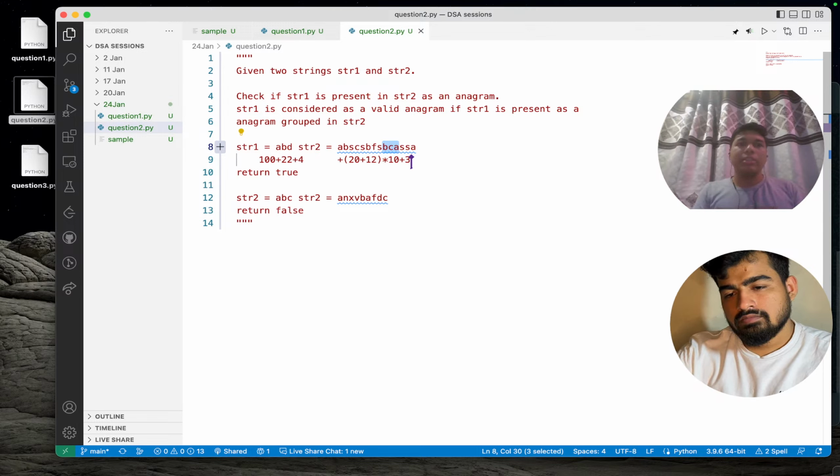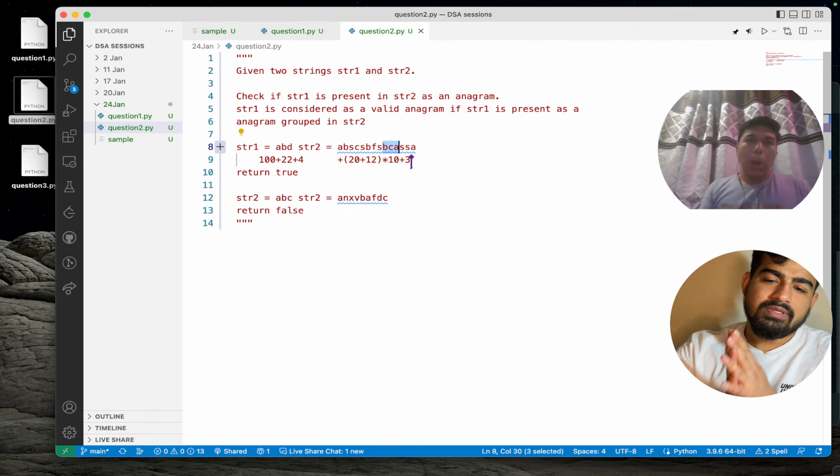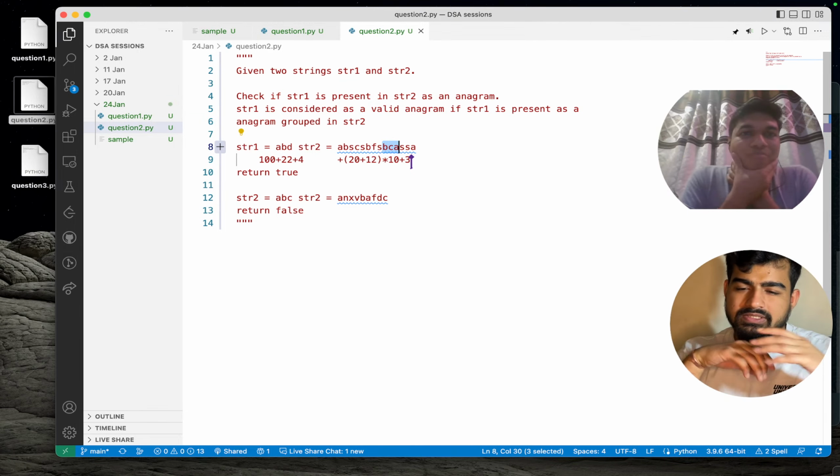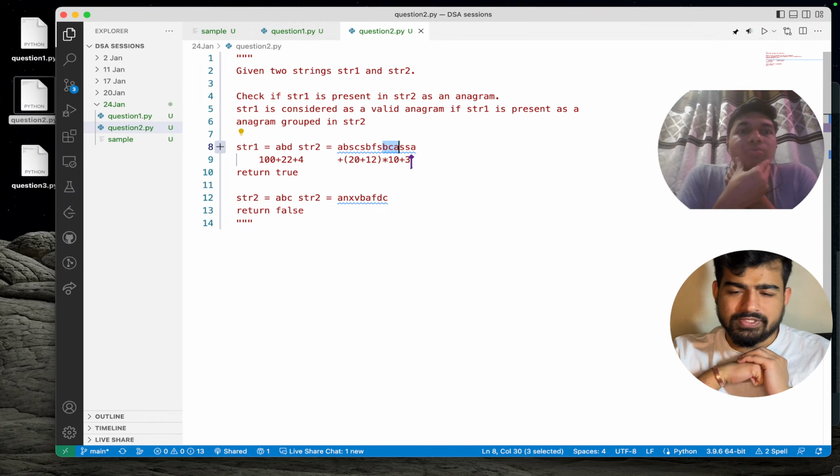When the hash values are the same for our string one requirement, we can surely say that this particular anagram exists in that string too. Okay, are you fine with this approach? Yeah, can you tell me the time complexity of this and whether you're using any of this?